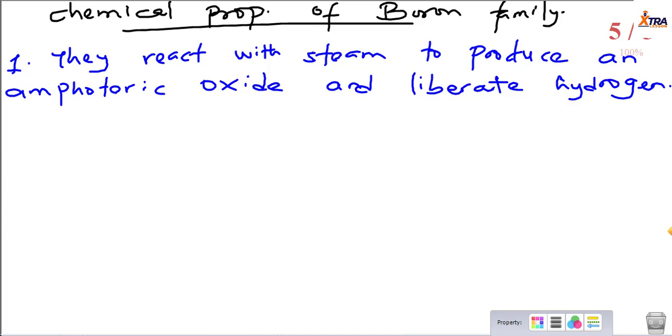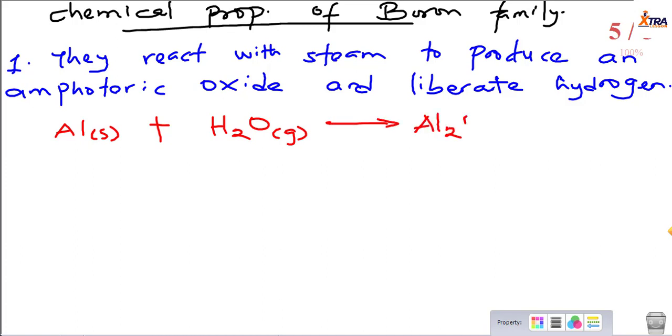So let's see. If aluminium reacts with steam, and how do we signify this as steam? We put it in its gaseous state. Now, reaction of aluminium with steam gives us an oxide of aluminium and gives us hydrogen gas. Okay, if we are to go by the law of conservation of mass, how do we balance this? This is 2, right? That is 3. So this is 3, and this is 3. So it is balanced now.